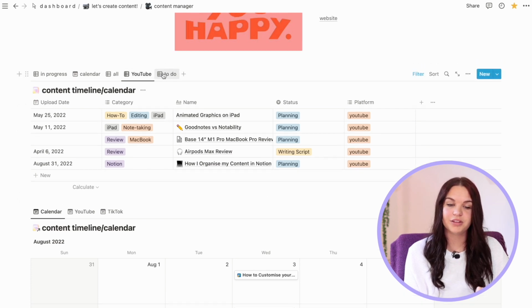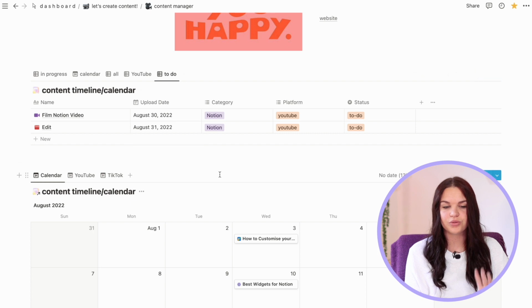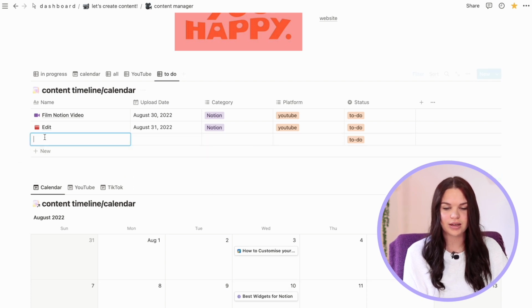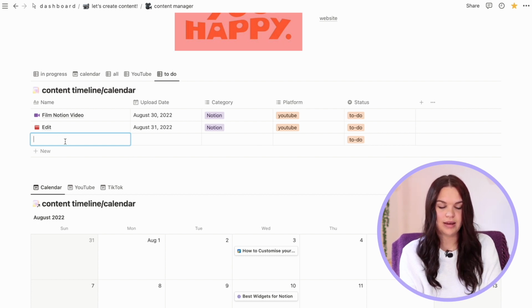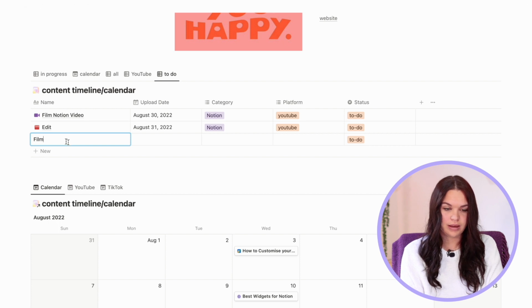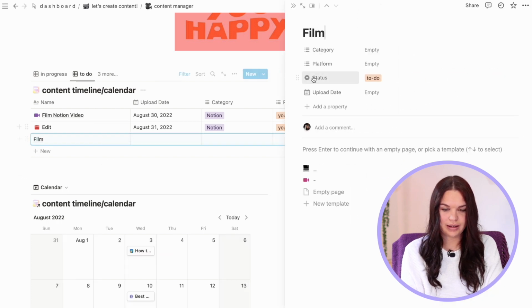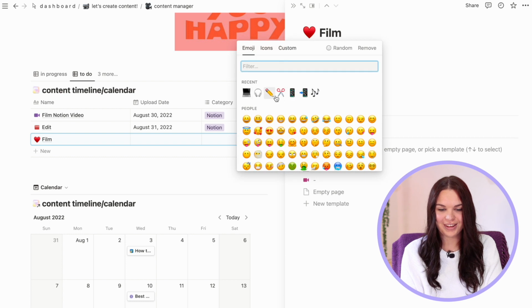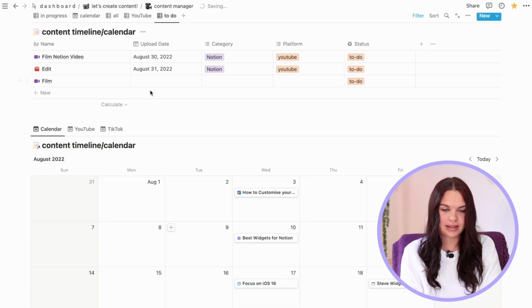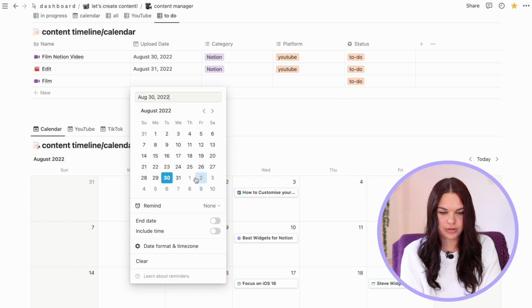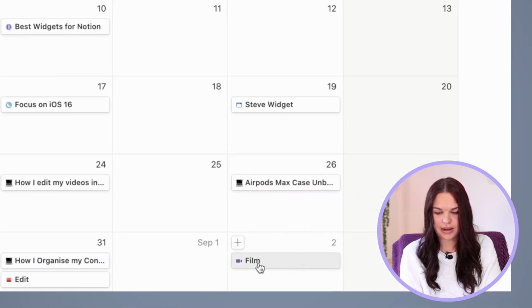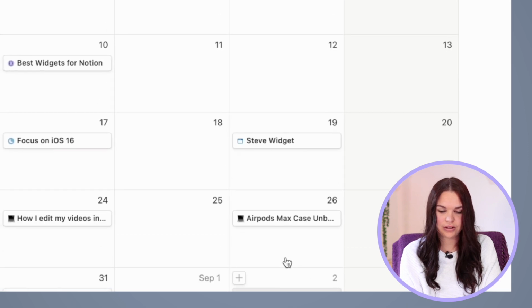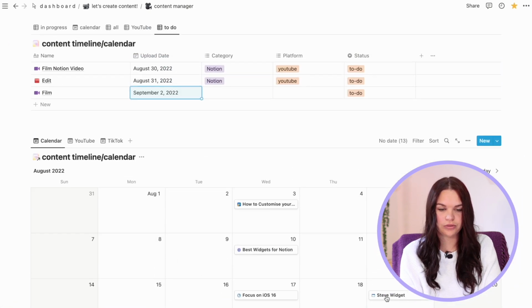And then lastly, we have the to-do section. So if I only want to view to-dos or add a to-do, I can just click on new and the status will automatically be set to to-do because it's in this view. And then I can easily just add in film. And I don't know why, I just like adding an icon to all my things. I just feel like it looks cool. And then I can set the date that I want to film here. So if I do it the 2nd of September, you'll see it will be here in this calendar view as a to-do when I want to film.